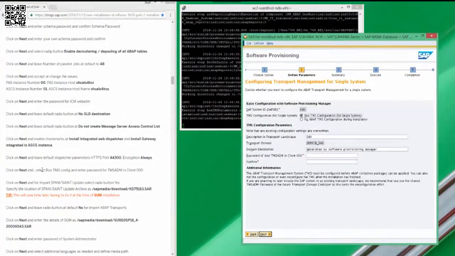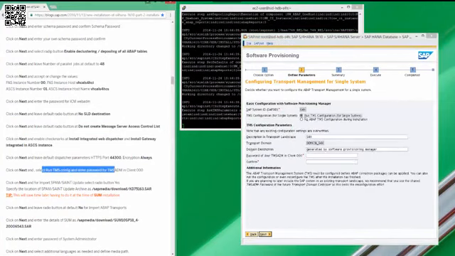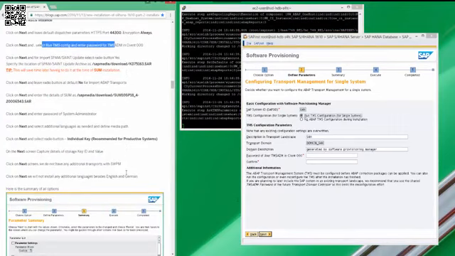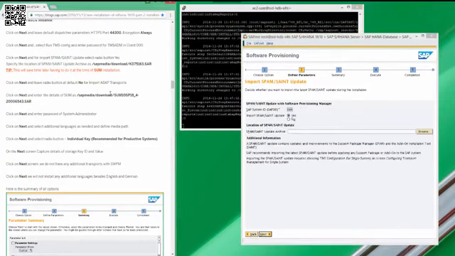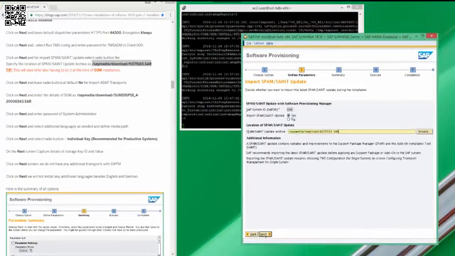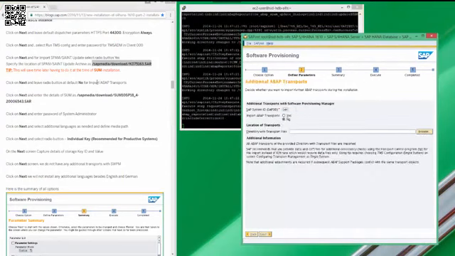Enter the password for TMSADM for the transport management system. Specify the location of the SAINT SPAM update archive. We do not want to add any transports.